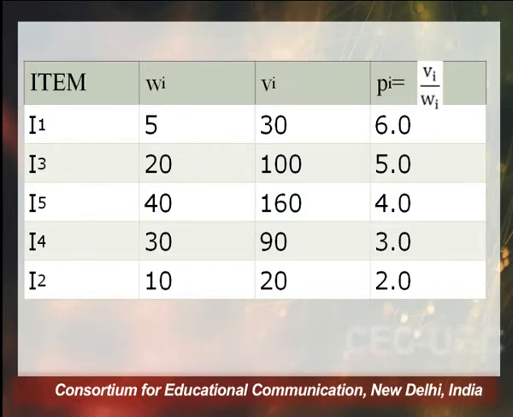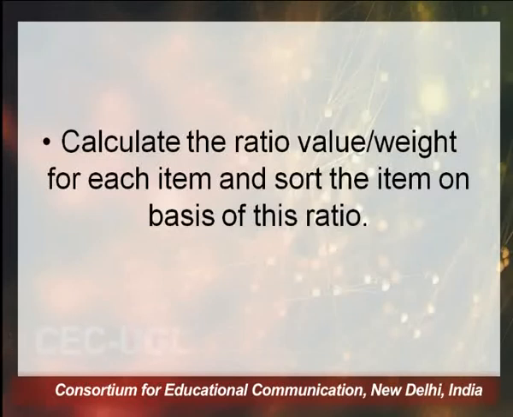So the decreasing order of pi is going to give you I1, I3, I5, I4 and I2, with I1 having pi value 6, I3 having 5, I5 having 4, I4 having 3, while I2 has a pi value of 2.